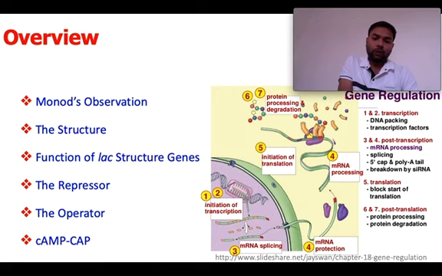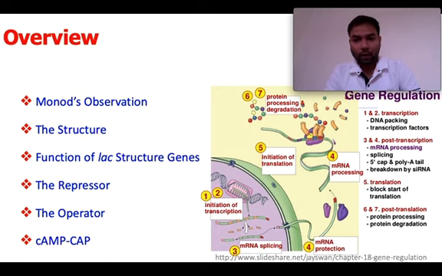So the initiation of transcription is itself controlled, and epigenetic control is there, by euchromatin and heterochromatin, where at specific positions the DNA is used to transcribe the RNAs.